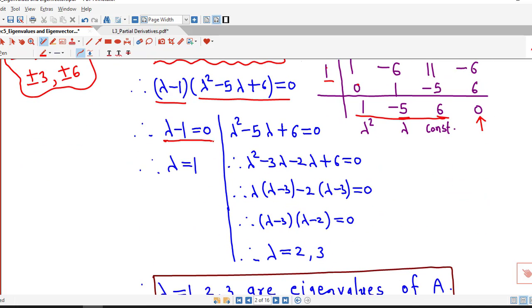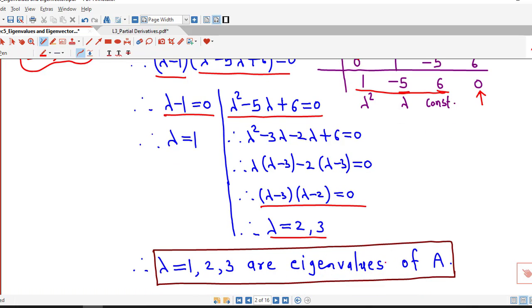So from this we have lambda minus 1 equal to 0 and lambda square minus 5 lambda plus 6 equal to 0. If you factorize this, it is nothing but the product of two linear factors, lambda minus 3 into lambda minus 2. So we obtain lambda equal to 2 and 3. Therefore lambda equal to 1, 2, 3 are eigenvalues of A. From this we can say that eigenvalues of A are non-zero, therefore A inverse exists.